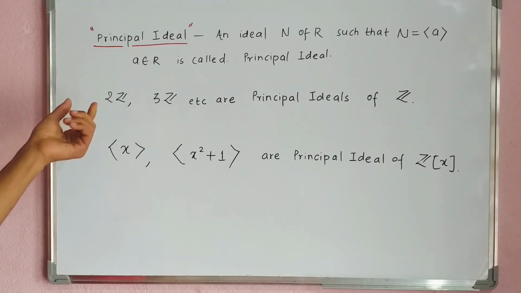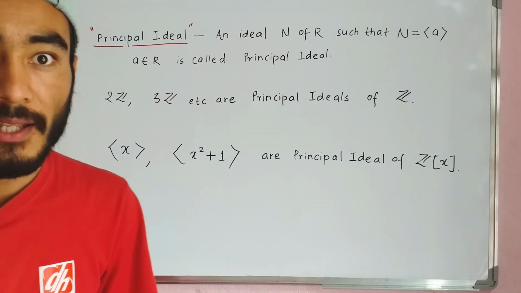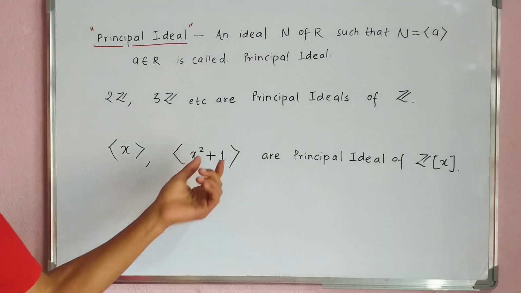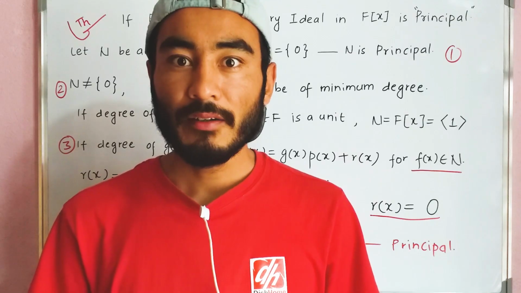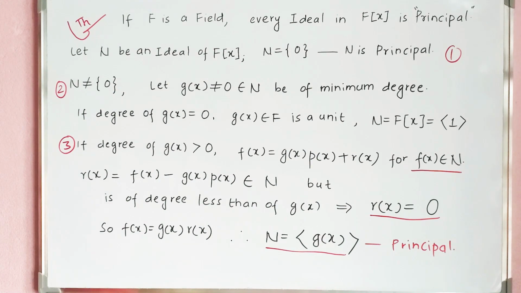So the ideals 2Z, 3Z, etc. are principal ideals of Z. And likewise, the ideal generated by the polynomial x, and the ideal generated by the polynomial x squared plus 1, are principal ideals of the ring Z[x]. Next we have a theorem. It states: if F is a field, then every ideal in F[x] is principal.